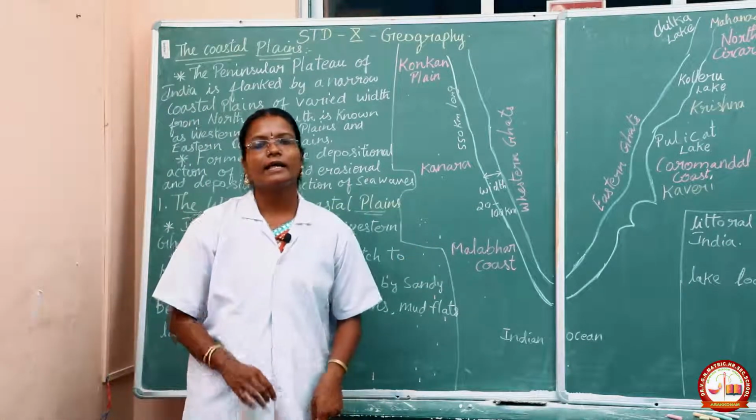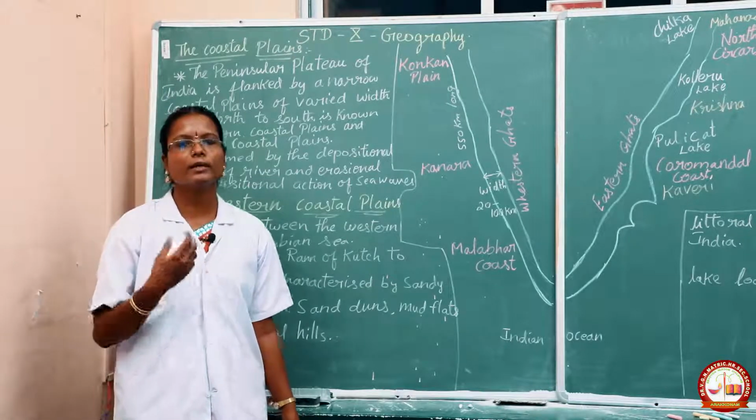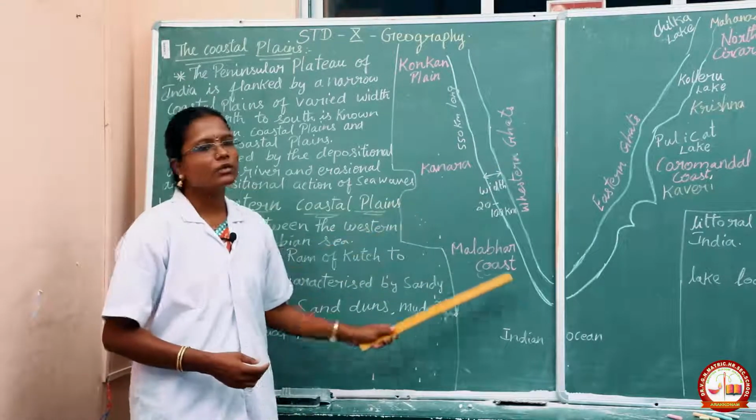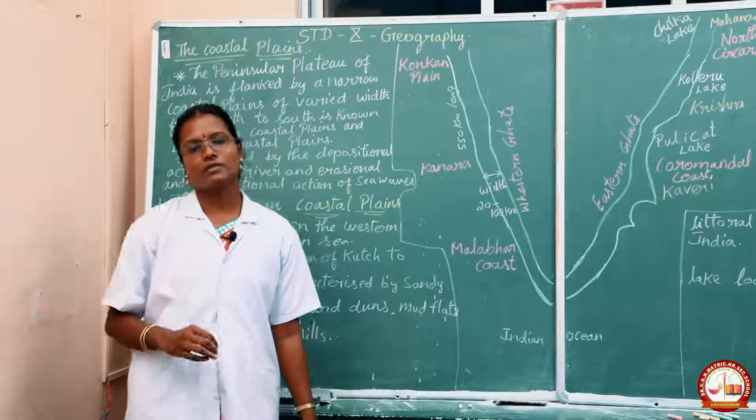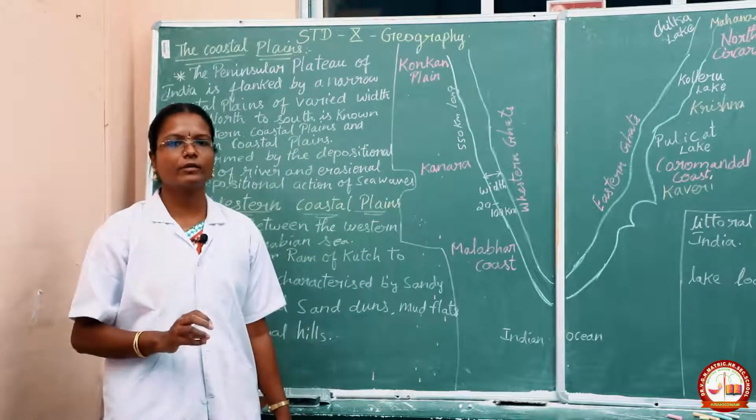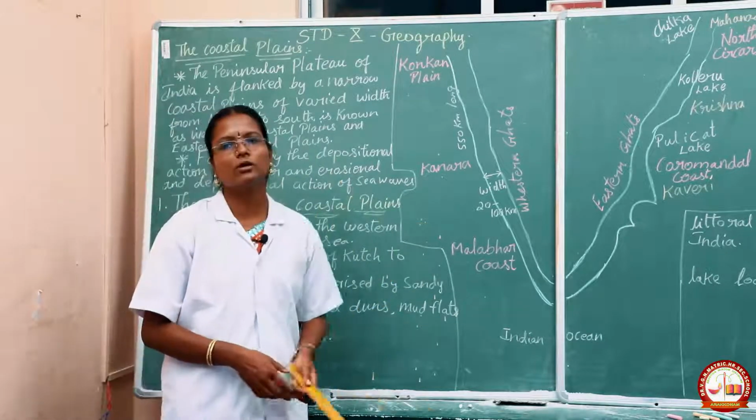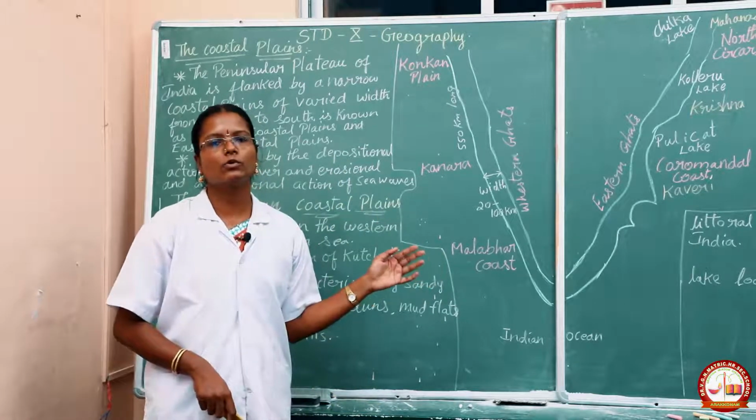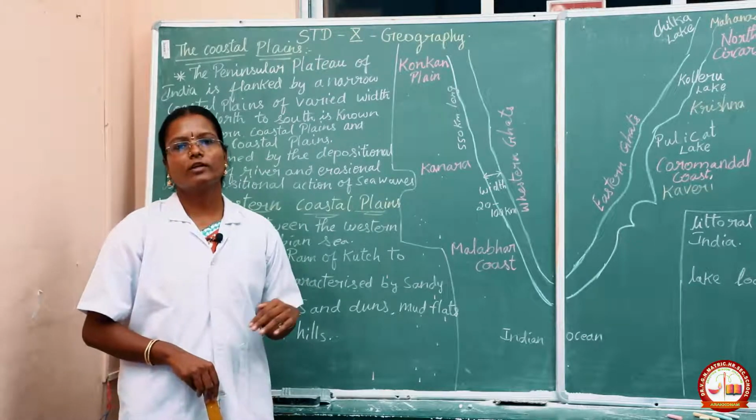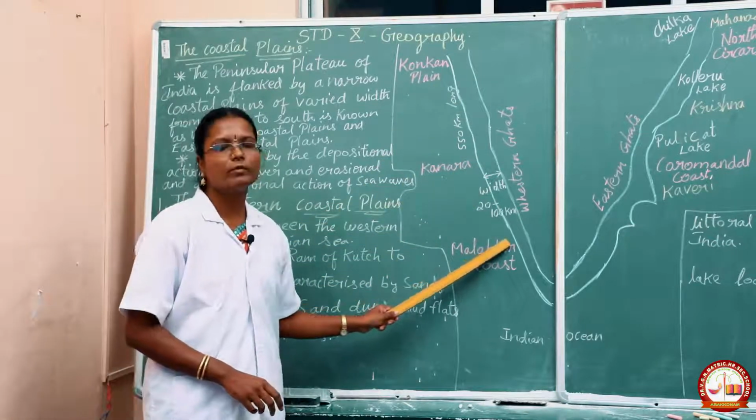From the river it has a depositional action. What is the depositional action? It means the river will bring some soil, and that is deposited in the area. Sea waves have erosional and depositional action. How will erosion happen? The sea waves hit the land, so the rocks will be eroded, and the sand from the sea will be deposited in these places. That's why the coastal area is formed.